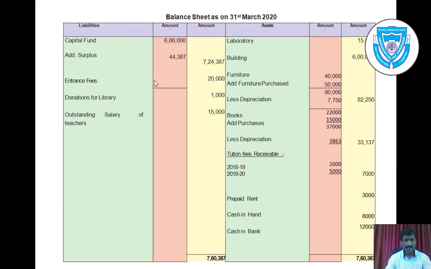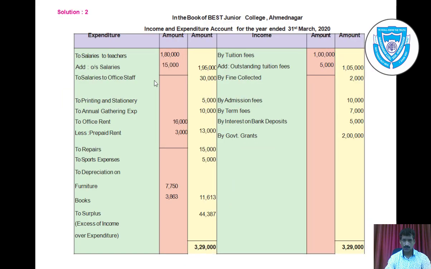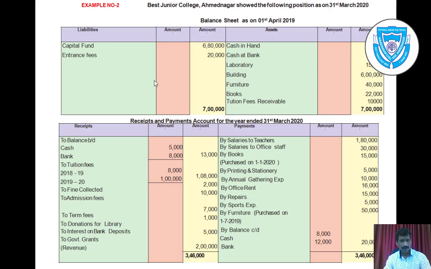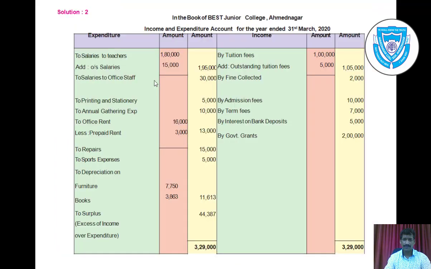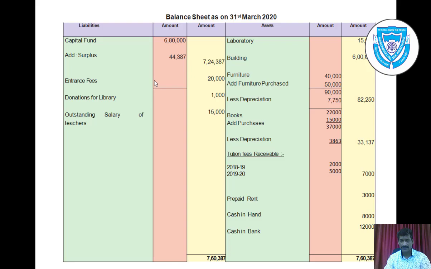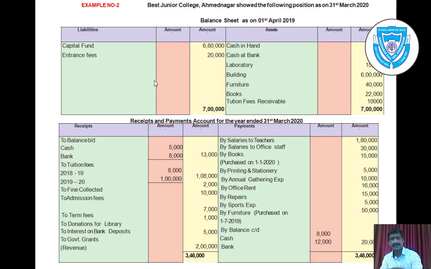We can see the balance sheet, liability side and asset side. So let us see again our example: the balance sheet is given, and all the opening balances are given here. You can take any side first. Let us take the asset side first. Cash in hand and cash at bank are opening balances, so we have to take a closing balance, so we cannot take them now.